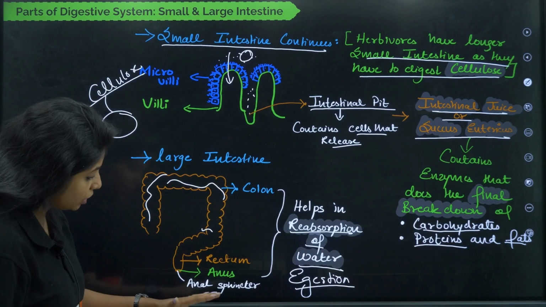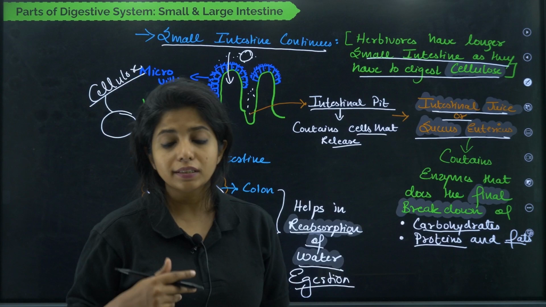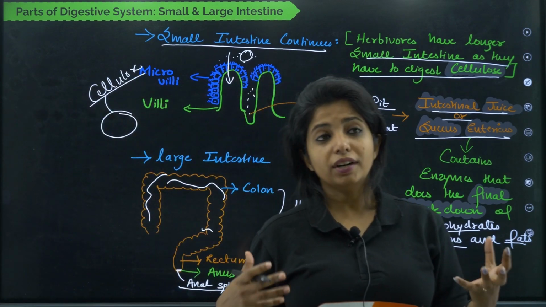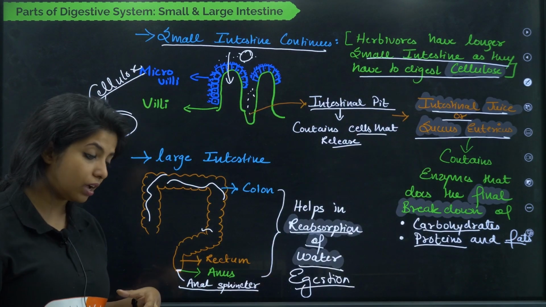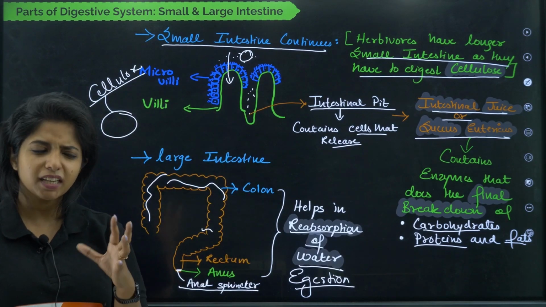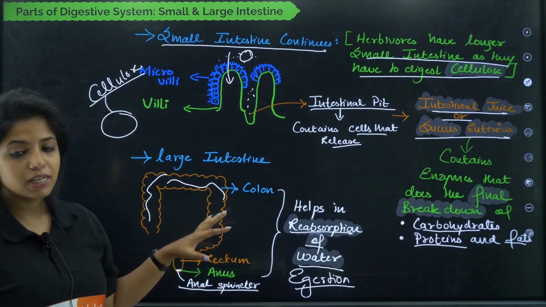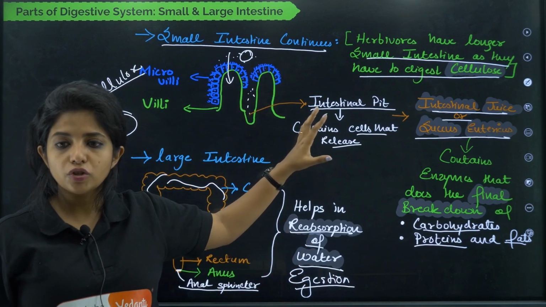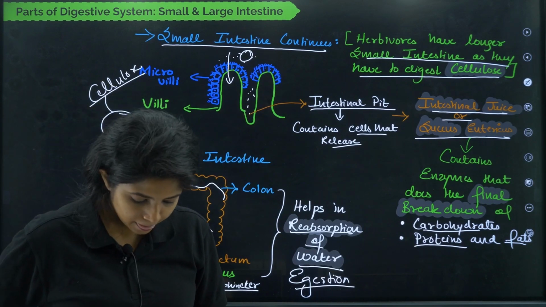It goes outside our body with the help of the anal sphincter. So we have a sphincter over here. In old people, this sphincter muscle becomes very weak, which is why they frequently defecate without their knowledge also. It is not entirely under our control, it's involuntarily controlled, basically controlled by the brain. So it is partially controlled by us and the brain. So yes, voluntary, involuntary both. Anyways, the large intestine is the place where your maximum reabsorption of water takes place, not absorption of nutrients. But over here you have what, children? You have absorption of food and final breakdown of food. Works? I hope this is clear.